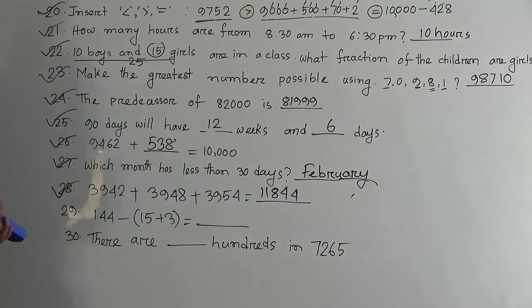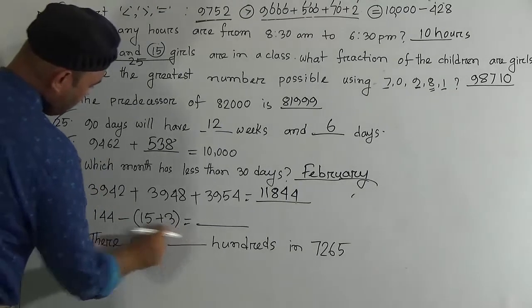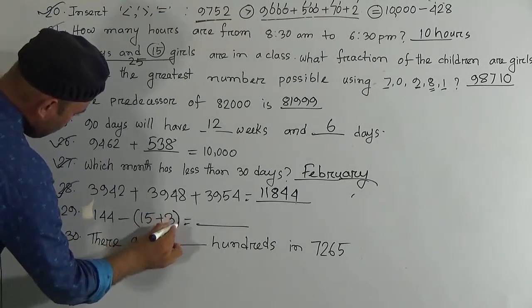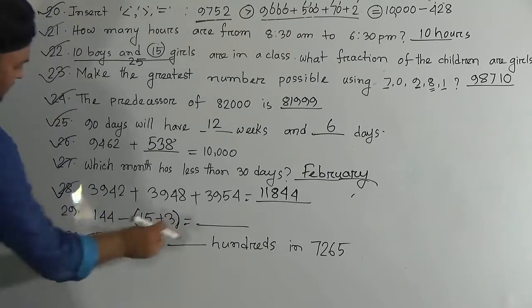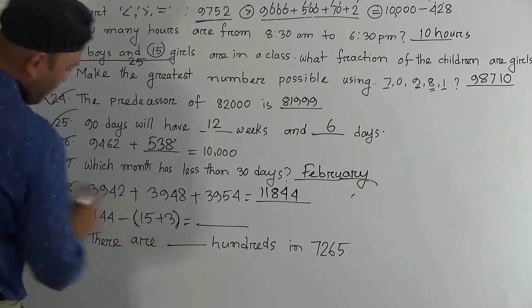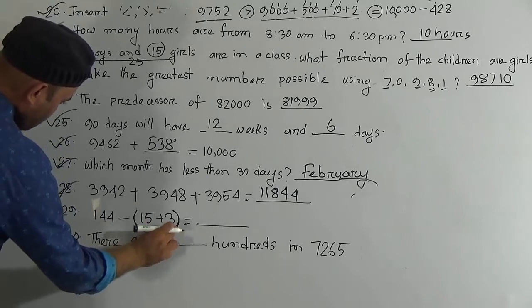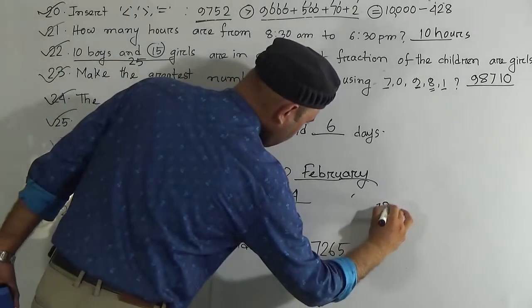Now question number 29. 144 minus the bracket of 15 plus 3. Look here, I have used a sign which is called bracket. If you see any bracket, then you have to start your calculation from there. 15 plus 3, what will be 15 plus 3? It will be 18.